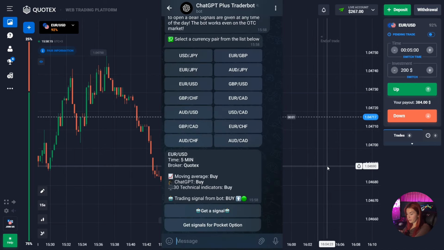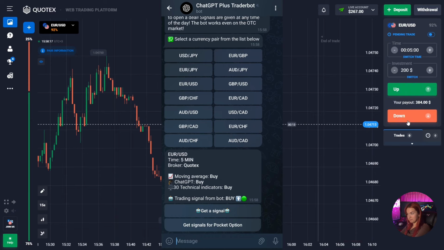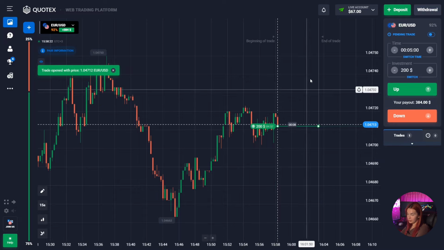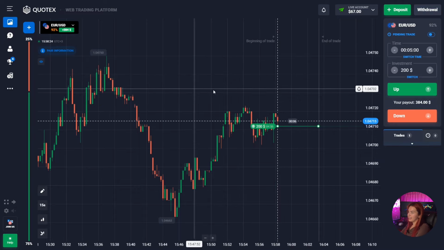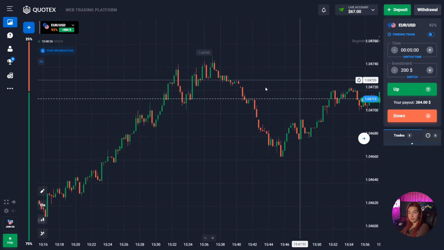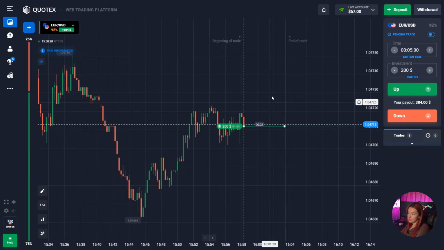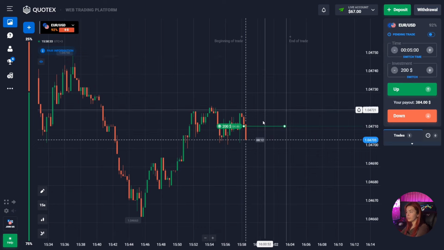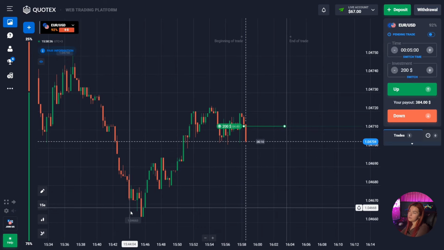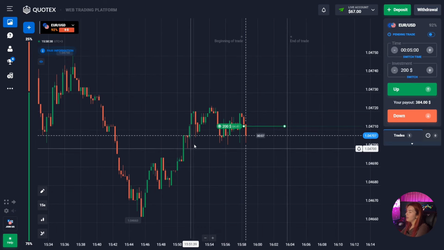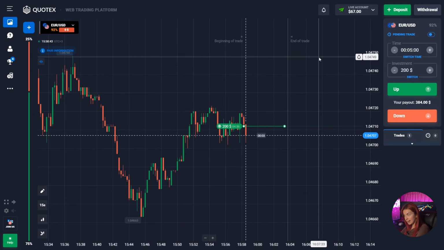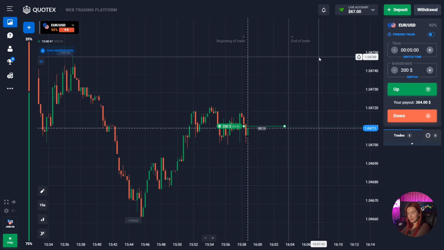So as you can see here, the chatbot advises us to open a deal up again. Therefore, we follow its instructions because the chatbot assumes that the price will move up. The general uptrend in the market remains. There is still also space to reach the maximum point on the chart, and we see that earlier the price made a reversal and has already shown good growth. All these points indicate that the price still has the potential to increase, and I think that the price will move up in the near future. Guys, let's see how the deal will close.